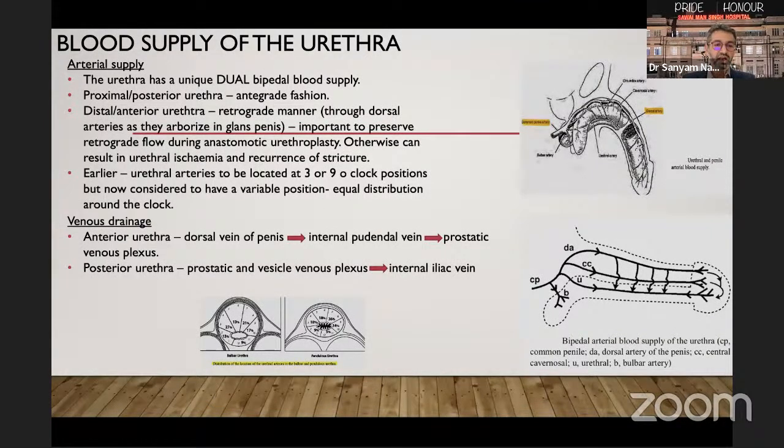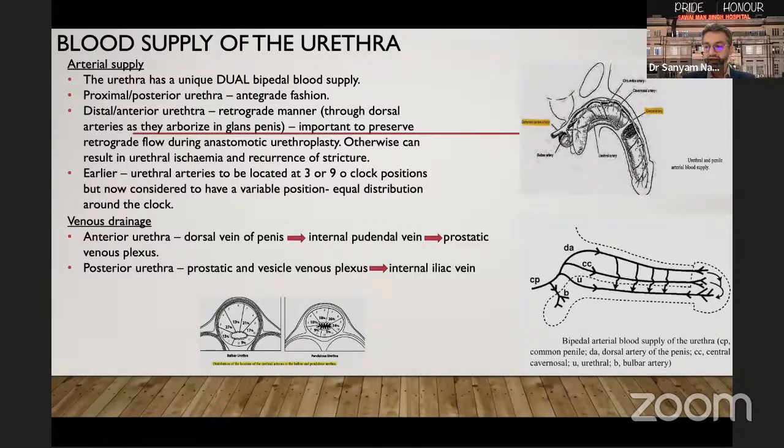The internal pudendal artery, which is a branch of the anterior division of the internal iliac artery, gives off the perineal artery and the posterior scrotal artery and continues as the common penile artery, which gives off the bulbar arteries and the circumflex cavernosal arteries. The common penile artery divides into the central cavernosal arteries and the dorsal artery of the penis, which arborizes and penetrates into the spongy tissue. From the glans, blood flows retrograde into the corpus spongiosum.